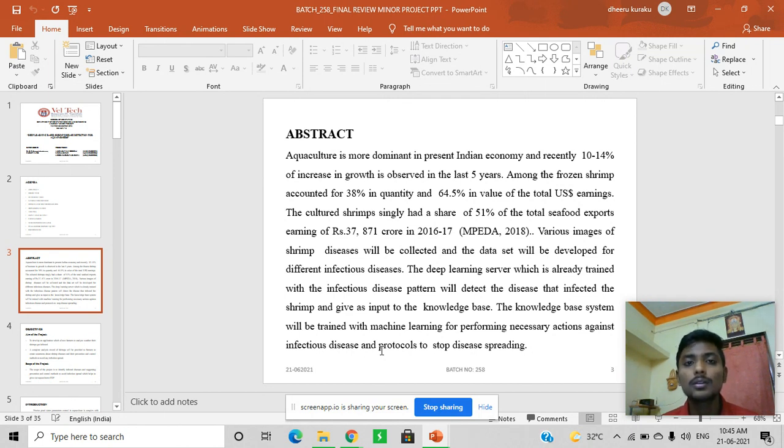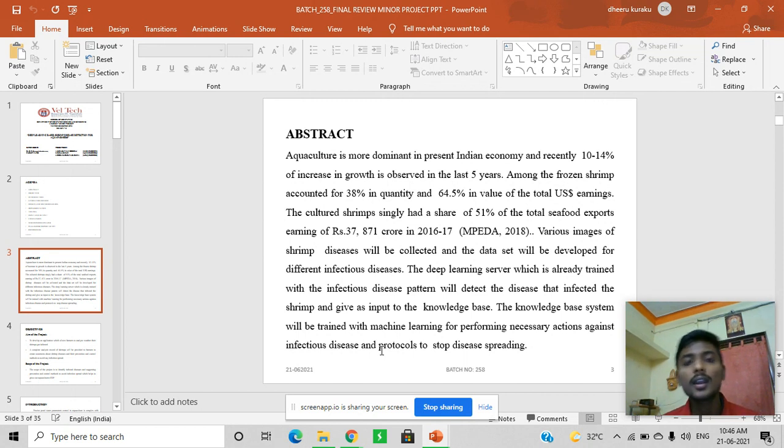farmers. Farmers will install the application, take photos of shrimps, and send these photos to our knowledge base server. In that server, we'll be giving training to our model to check whether the input photo contains a shrimp with any disease, like white spot disease, red spot disease, mud gut disease, or whether it's a normal shrimp.